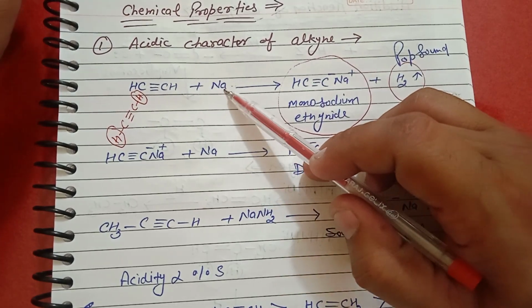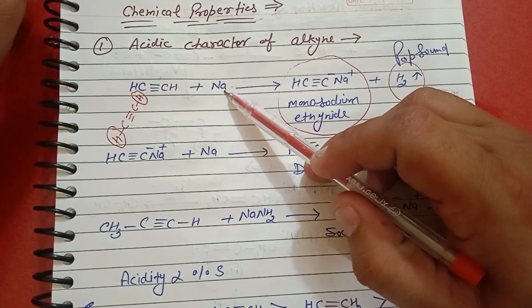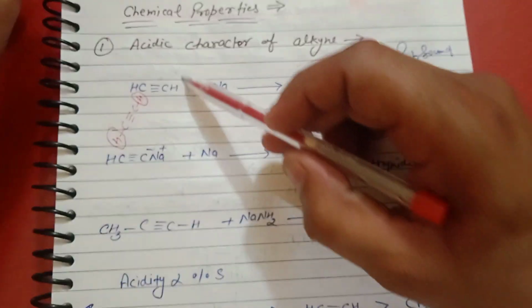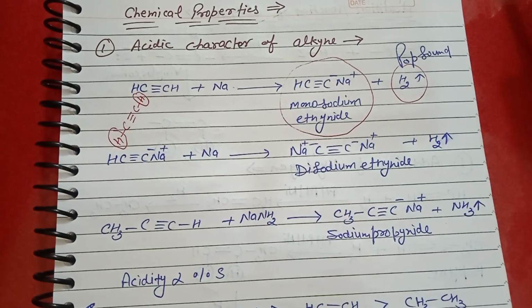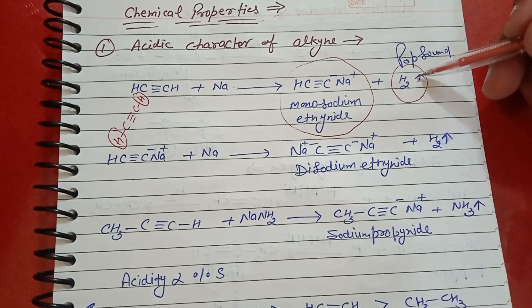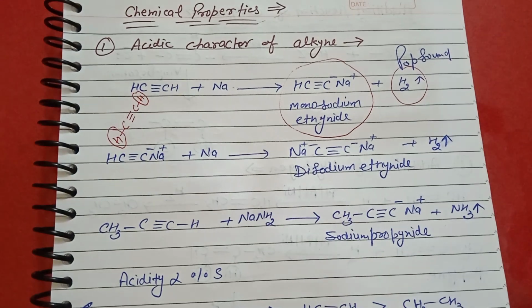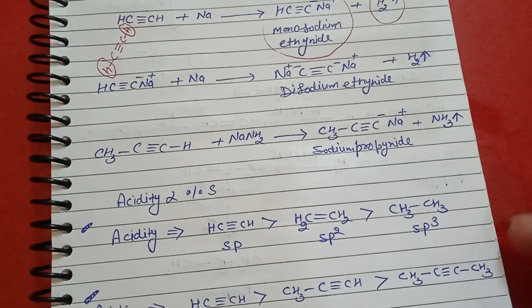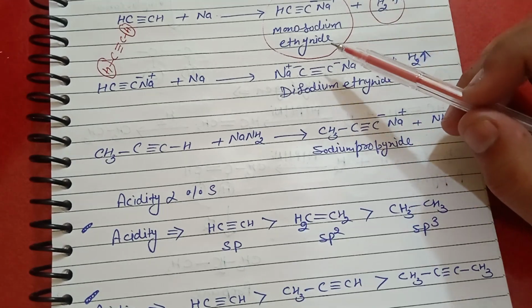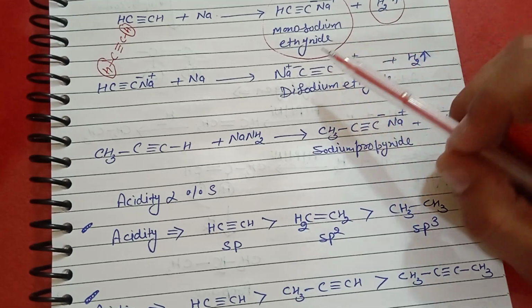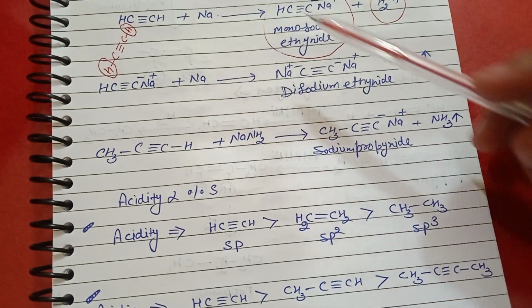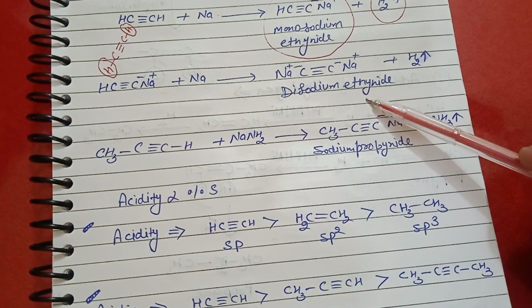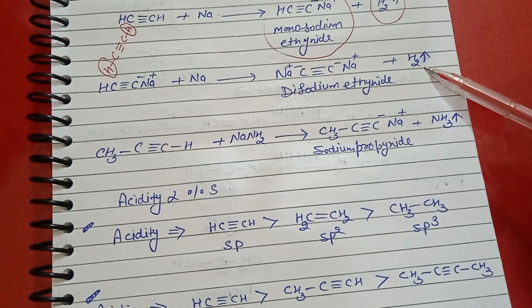So here we conclude that this acetylene, this ethyne is acidic character due to the production of hydrogen gas. Another example, when this mono substituted ethanide again react with sodium metal, it forms disodium ethanide plus hydrogen gas.